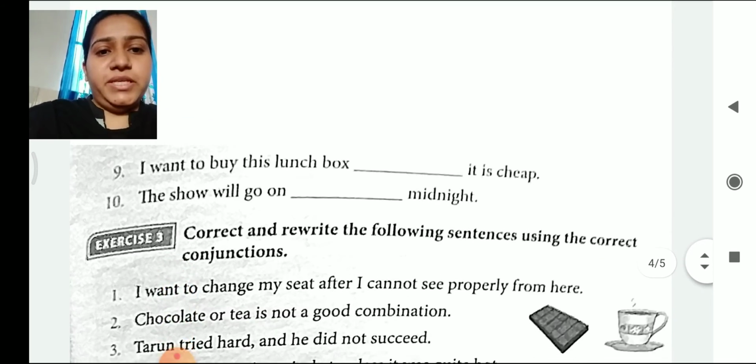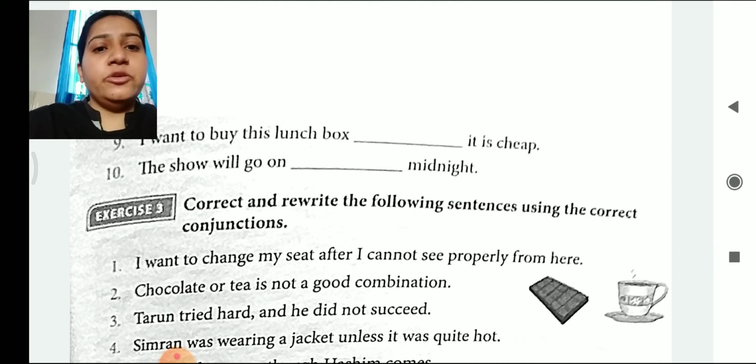Let's see exercise number 3. Correct and rewrite the following sentences using the correct conjunctions. I want to change my seat after I cannot see properly from here. So the answer will be, I want to change my seat because I cannot see properly from here. Here we will use because, as it indicates the reason why I want to change my place. Chocolate or tea is not a good combination. So here there is no choice between chocolate and tea, but the link between chocolate and tea is shown. So the answer will be, chocolate and tea is not a good combination.